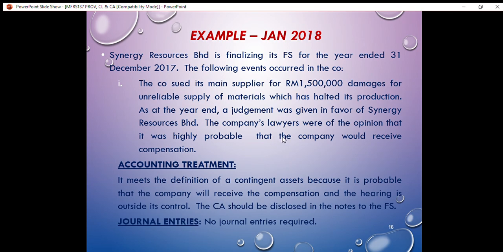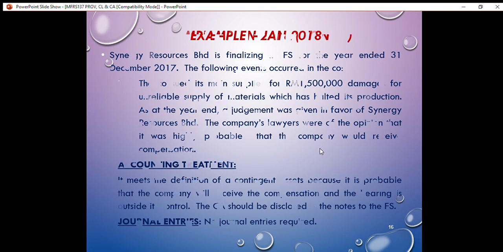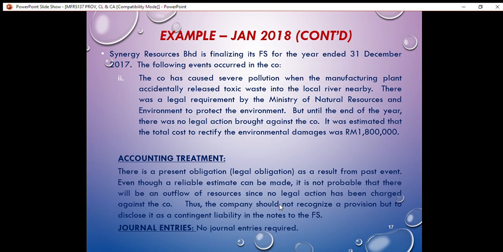All right. So for the journal entries, we don't need to prepare any journal entries for the above situation, since the contingent asset is not recognized as an asset as well as an income in the financial statements. All right. Let's go to the second situation.